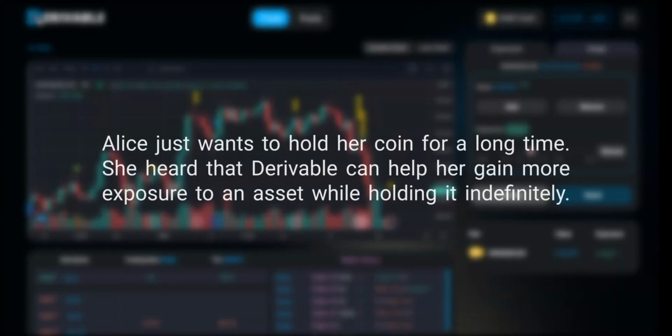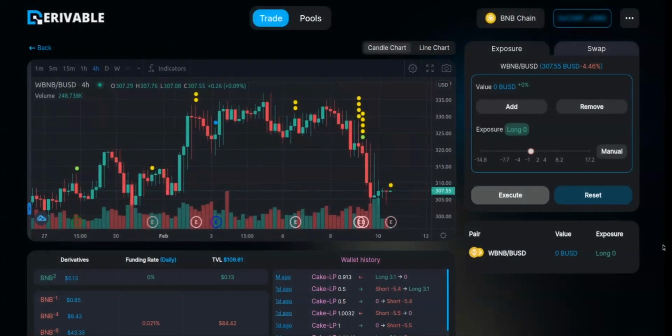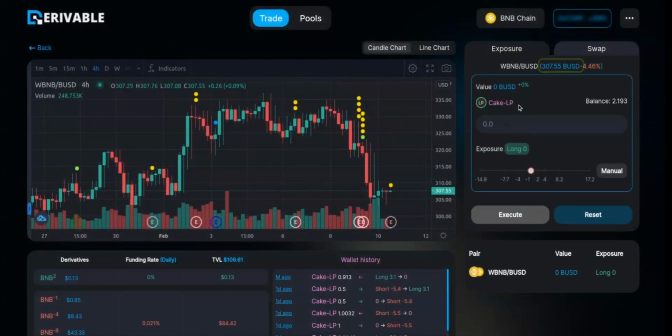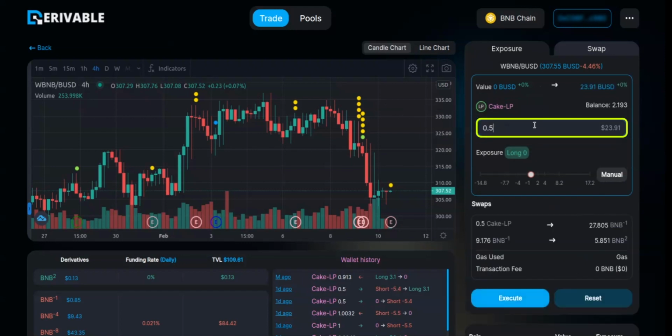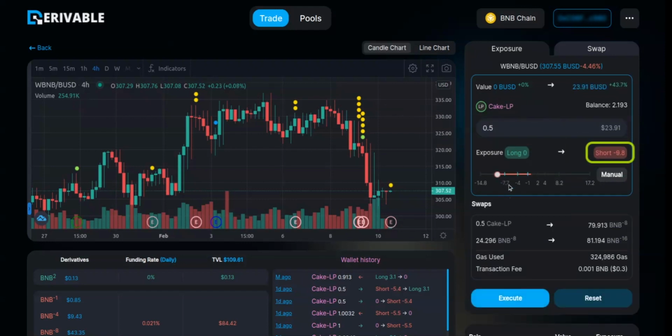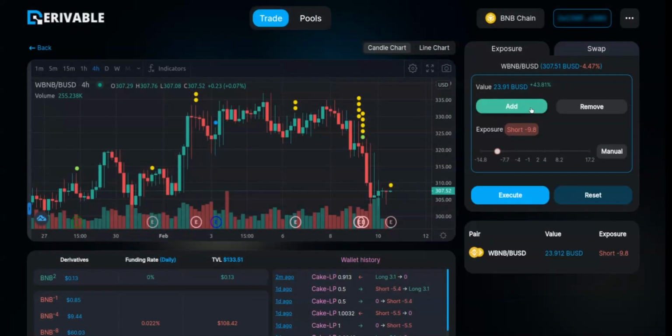Unlike Bob, Alice just wants to hold her coin for a long time. She heard that Derivable can help her gain more exposure to an asset while holding it indefinitely. When the BNB price is $307.55, she uses the Exposure tab to open a $23.91 worth position with minus 9.8 times leverage, which is a mistake since she wants to long, not short the token.